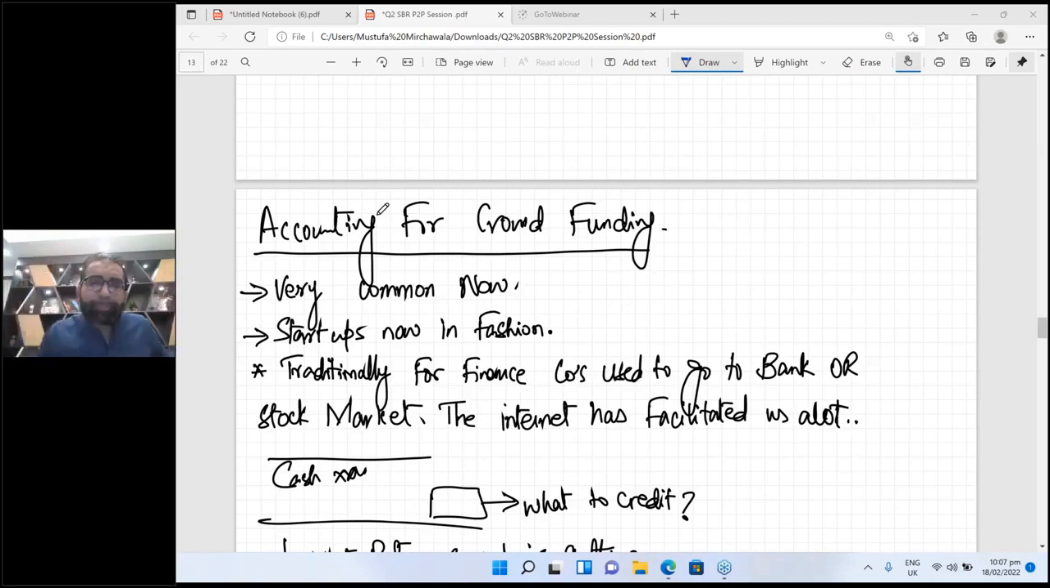So this was just history. Nowadays it's very common. Startups arrange funding from common people as well, because this is the time of the internet, the technological age, so you can easily take funding from the crowd, right? So crowdfunding is a very common phenomenon nowadays.